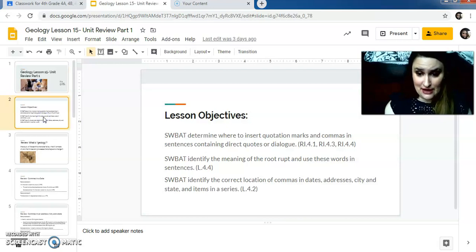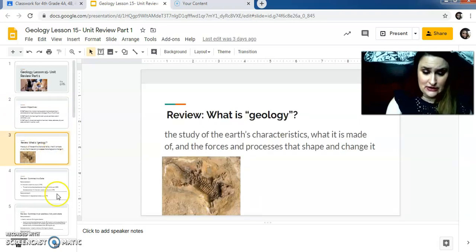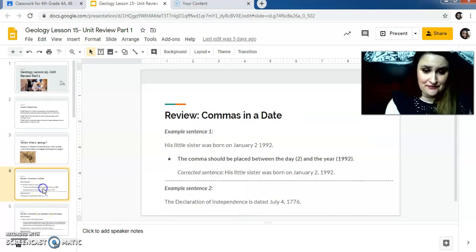You're going to be working with commas and quotation marks. You're going to be using root words, rupt and graph, in sentences, and you're going to be using commas correctly in dates, addresses, city and state, and items in a series. Remember, geology is the study of Earth's characteristics, what it's made of, and the forces and processes that shape and change it. Reviewing commas. Remember, commas in a date.